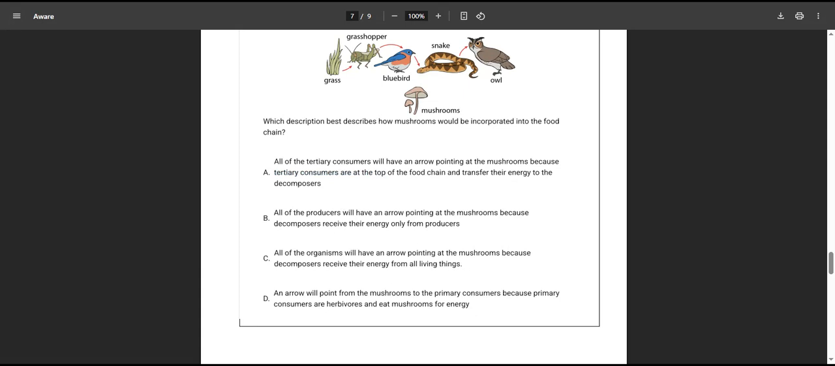Okay, B, all the producers will have an arrow pointing to the mushroom because decomposers receive their energy only from producers. Nope, they will decompose anything that dies. C, all the organisms will have an arrow pointing to the mushrooms because decomposers receive their energy from all living things. That's true because they die. Or D, an arrow will point from the mushroom to the primary consumers because primary consumers are herbivores and eat mushrooms for energy. All right. Yeah, but that is technically true, but C is the more correct answer.